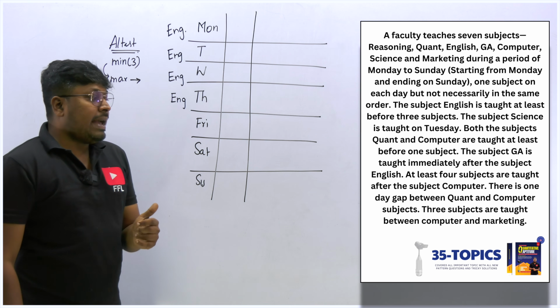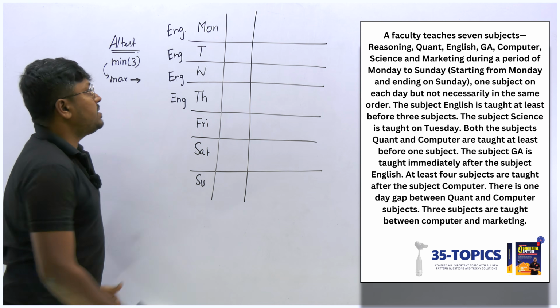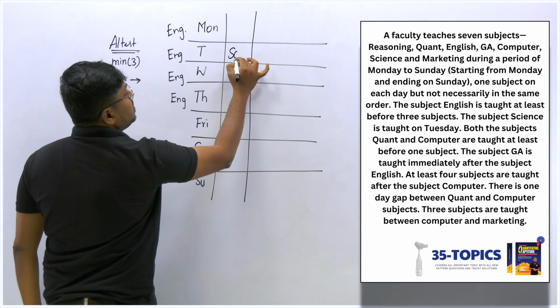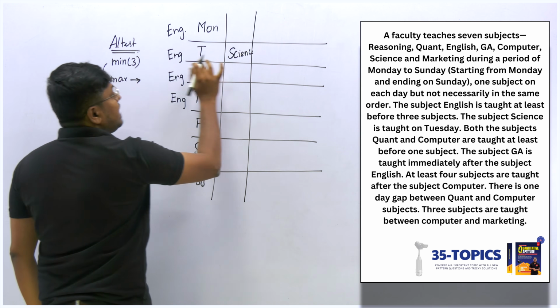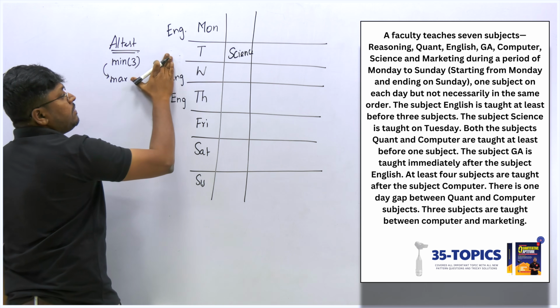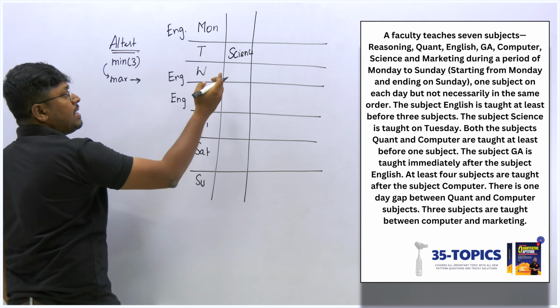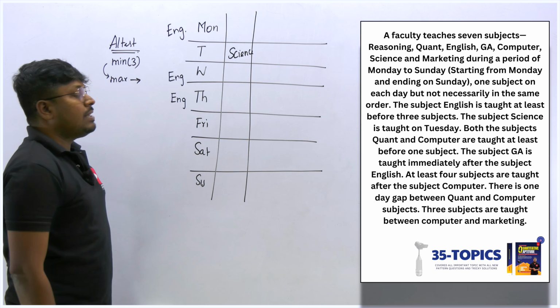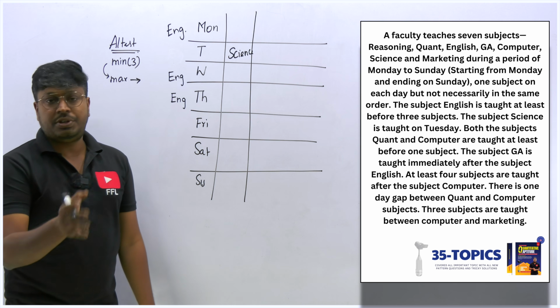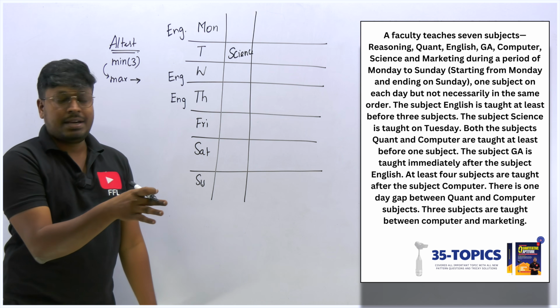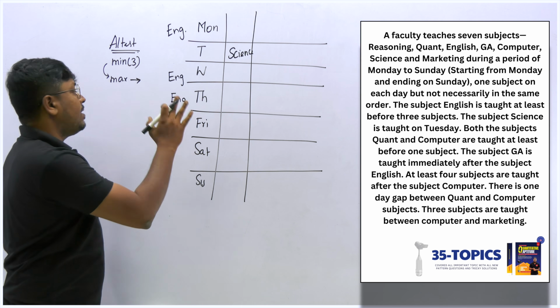The subject science is taught on Tuesday. So Tuesday is science. It's a direct statement. We already know that only 4 places are there for English. So now this place is eliminated, as only one place is there, that is science, which is on Tuesday. So English can be on Monday, Wednesday or Thursday, right?